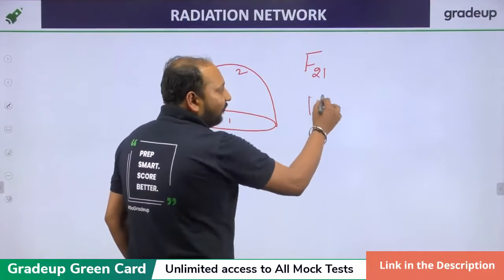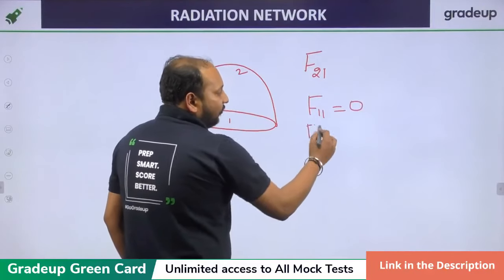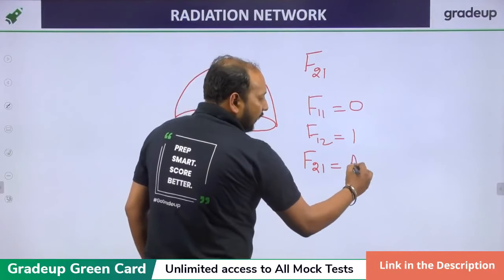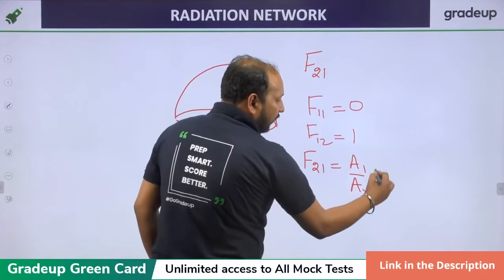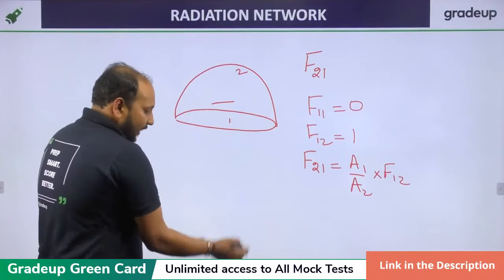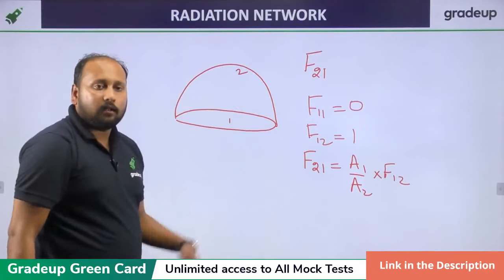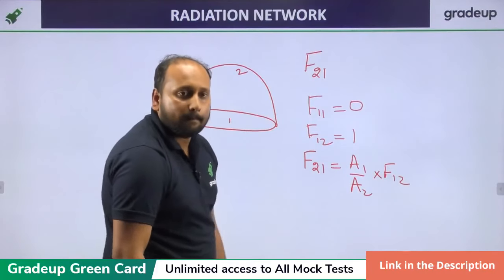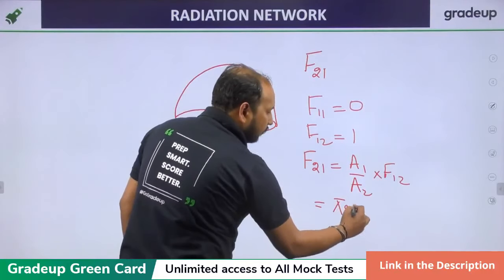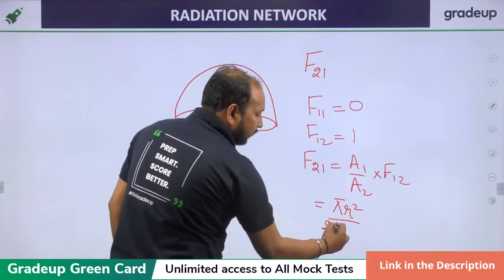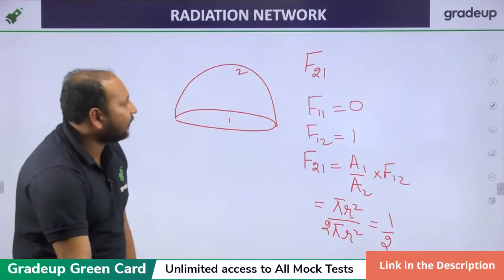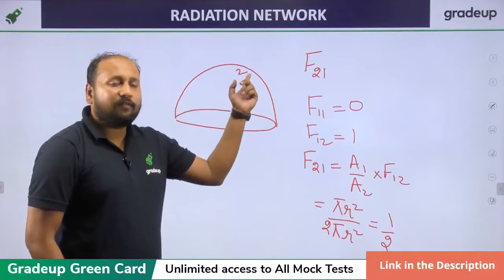So how to proceed? F11 is equal to 0, F12 is equal to 1, so F21 is equal to A1 by A2 into F12, which is 1. A1 will be pi r square and A2 will be 2 pi r square, which will then cancel out. Clear? So this is very easy. A1 is pi r square, A2 is 2 pi r square, which is 1 by 2. That means 50% of the radiation will leave surface 2 and reach surface 1.